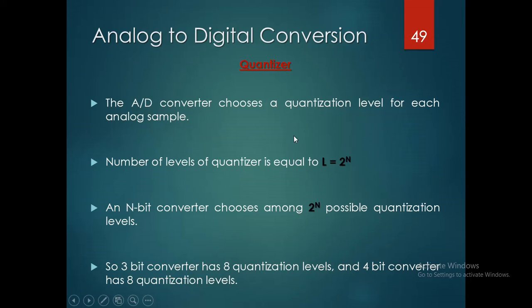The number of levels of the quantizer, L, is equal to 2 power n. Here n is the number of bits of the converter, which chooses among the 2 power n possible quantization levels. So let's take a 3-bit converter: it has 8 quantization levels because 2 cubed is 8. And a 4-bit converter has 16 quantization levels.